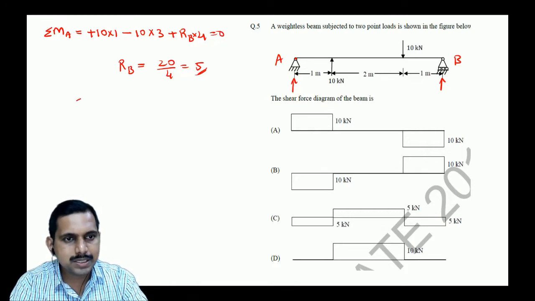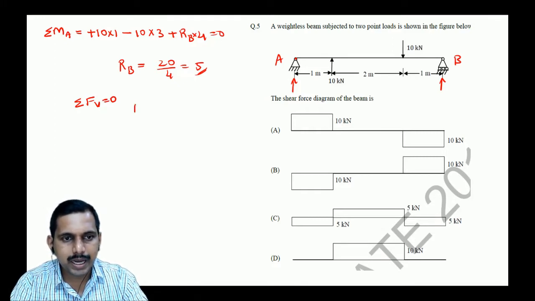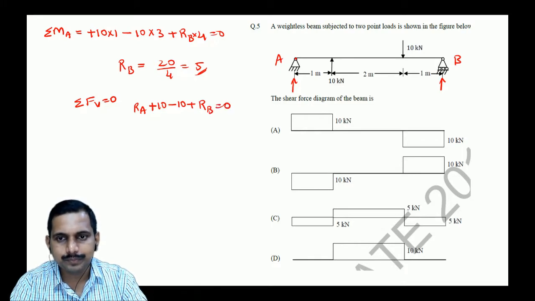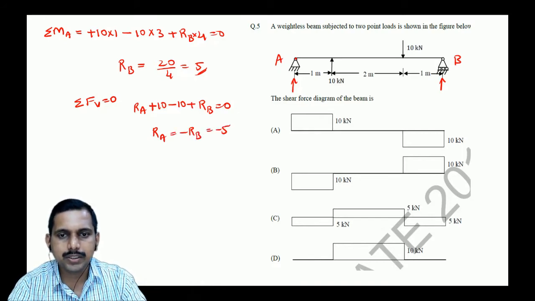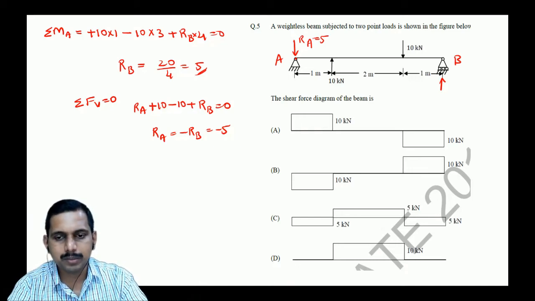So if RB is 5, what would be RA? RA would be, sigma F vertical is equal to 0. You can apply and you can get RA plus 10 minus 10 plus RB is equal to 0. That means my RA should be equal to minus RB, that is minus 5. So the direction is not this, direction is this of RB. Sorry, RA is equal to 5. Correct? Now doing that, can you tell me what would be the shear force and bending moment diagram?